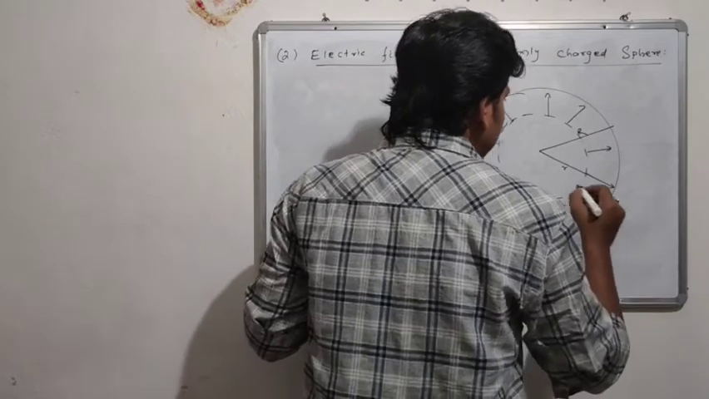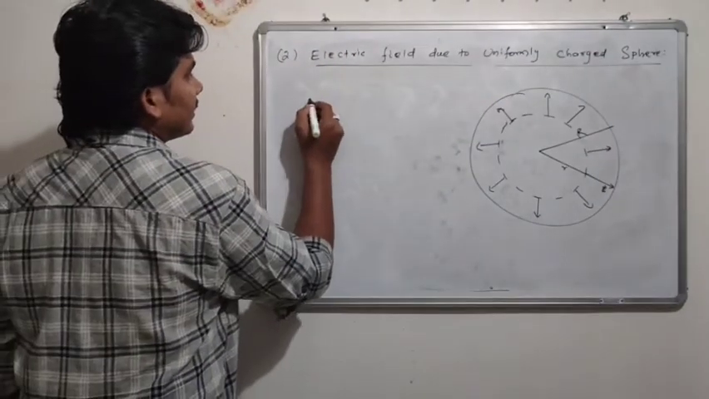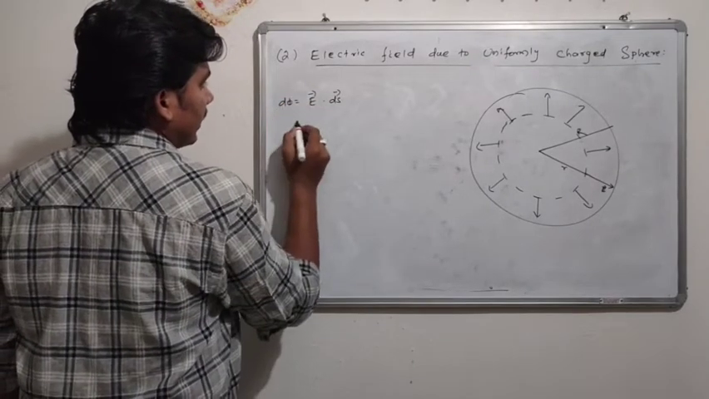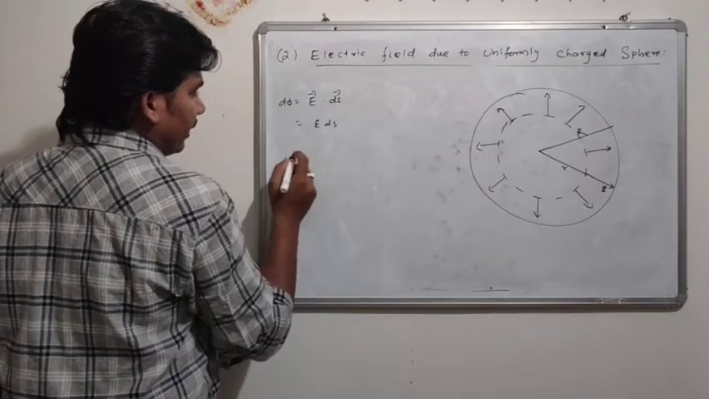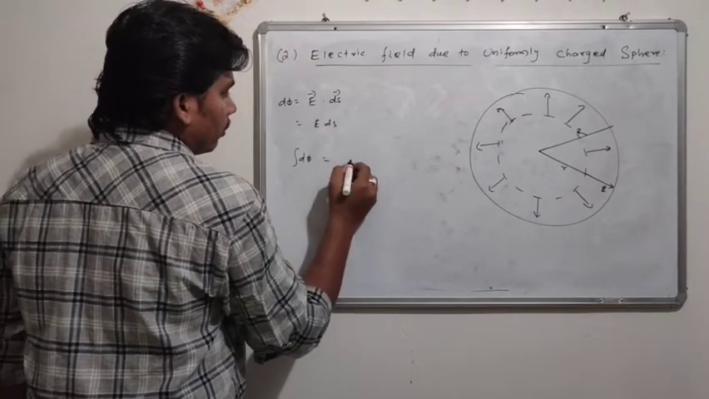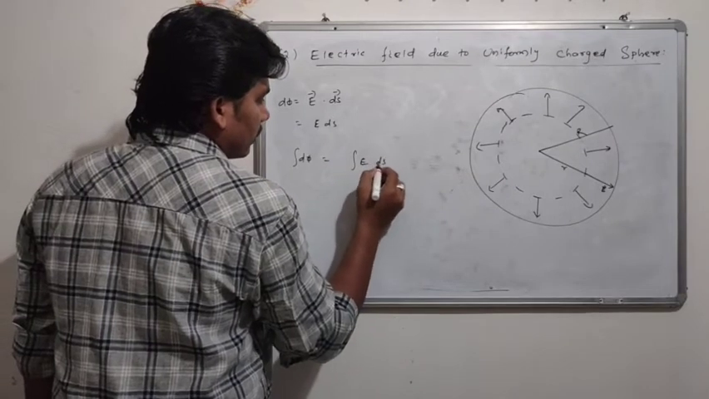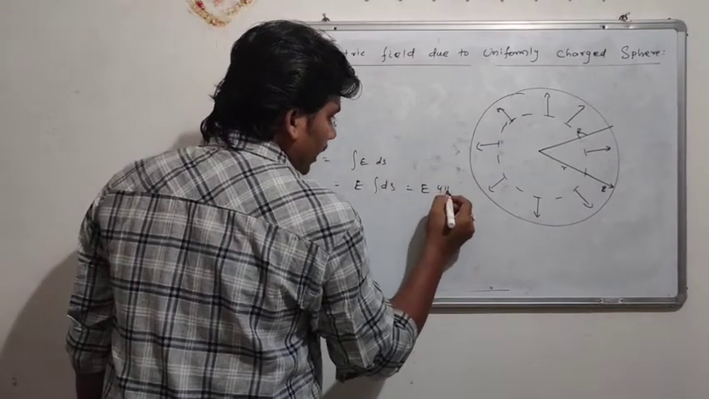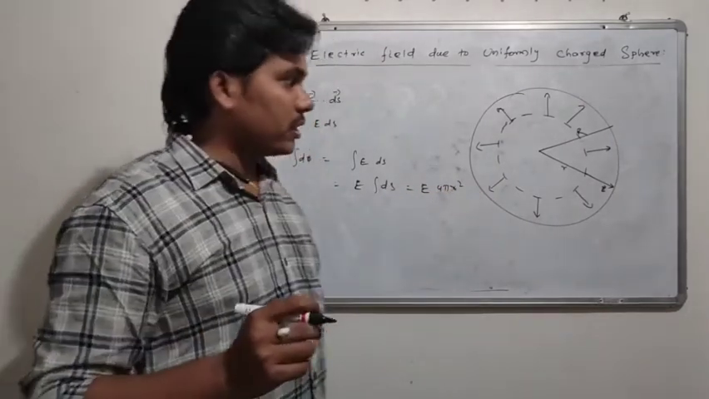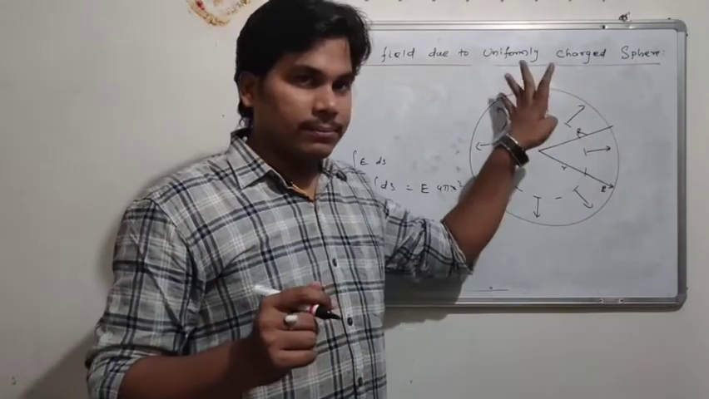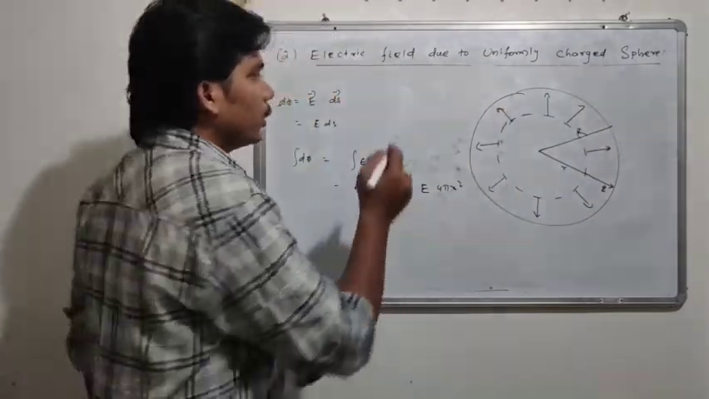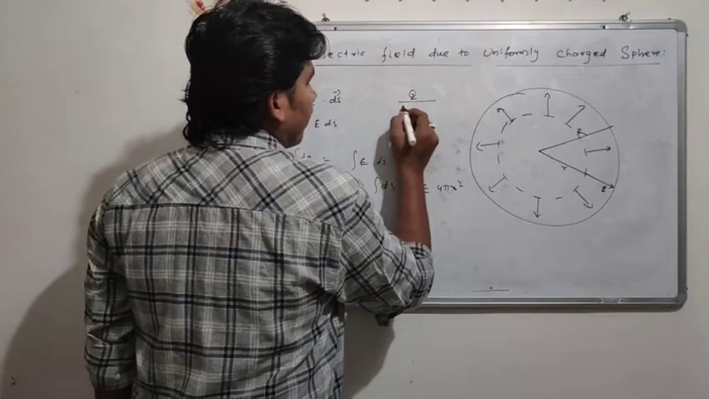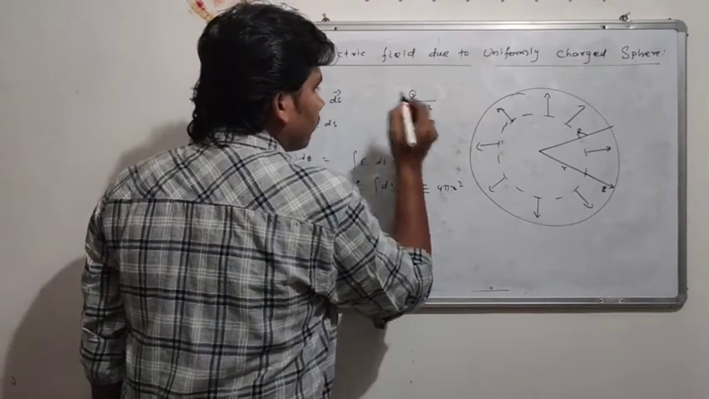Hence we can say E dot ds, or d phi, equals E dot ds, which is E ds, and integrating d phi gives E integration of ds, equal to E into 4 pi r square. But one thing we have to understand: this is the total surface. In the entire volume Q charge is distributed, and this Q charge is distributed over the 4 by 3 pi r cube volume.